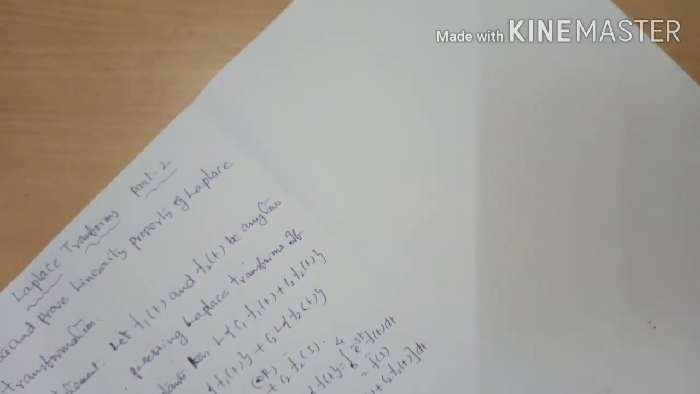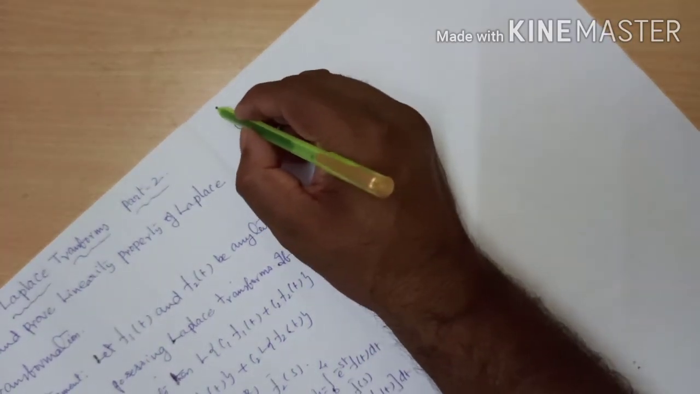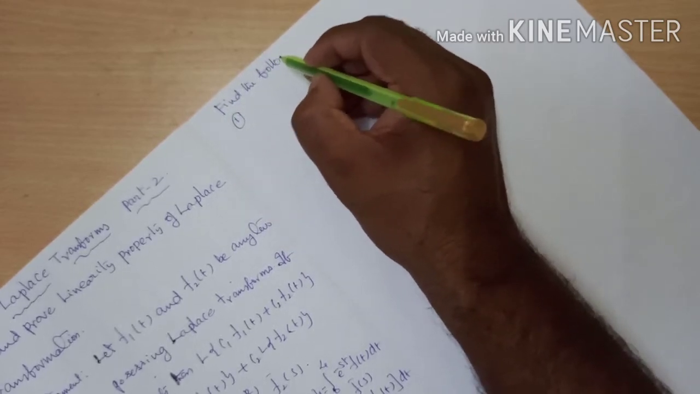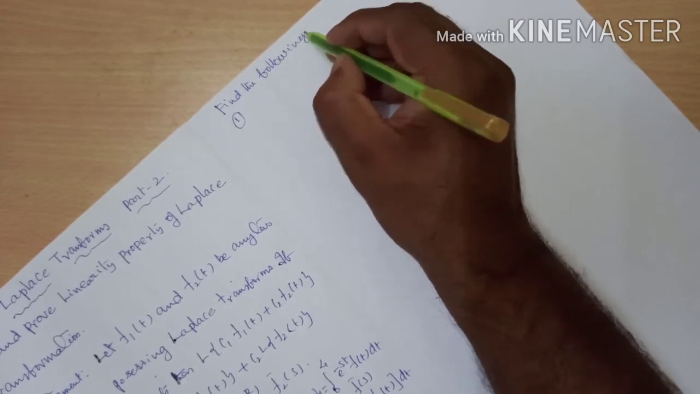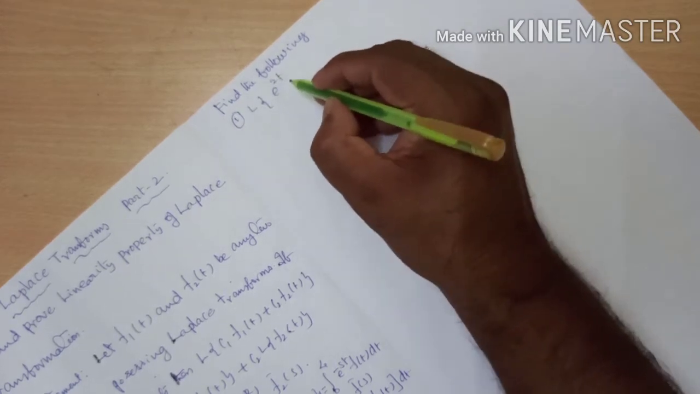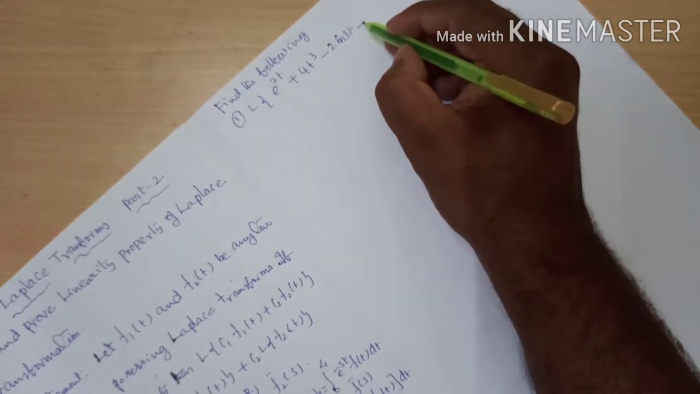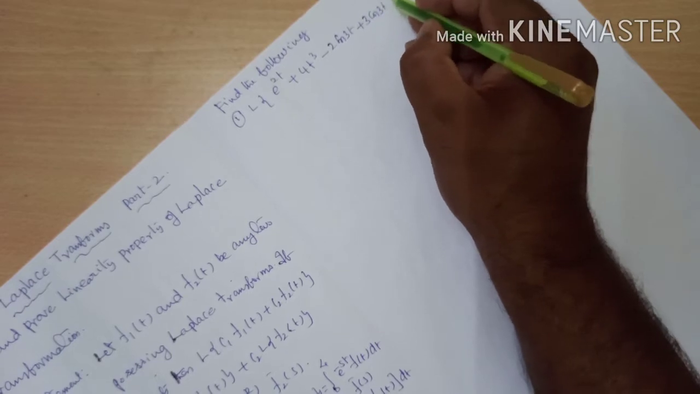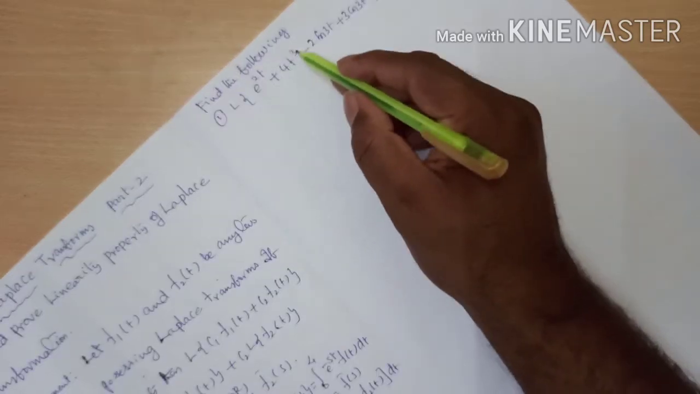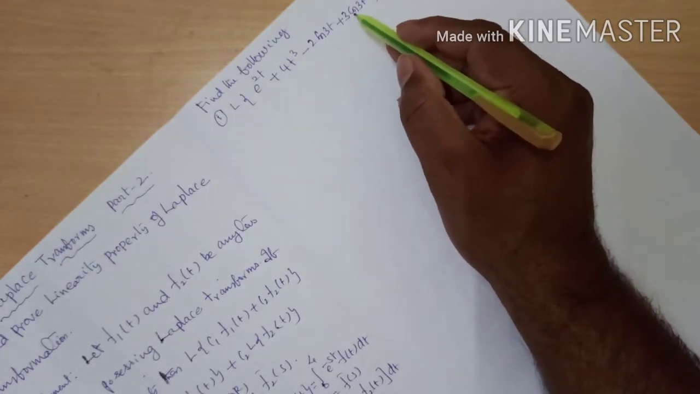Based on the linearity property, we can see the problem. Question number 1: find the Laplace transformation of the following functions. Question number 1 is Laplace transformation of e to the power of 2t plus 4t power 3 minus 2 sin 3t plus 3 cos 3t. Here you can see, the first function is e power 2t, the second function is 4t power 3, the third function is minus 2 into sin 3t, and the fourth function is 3 cos 3t.